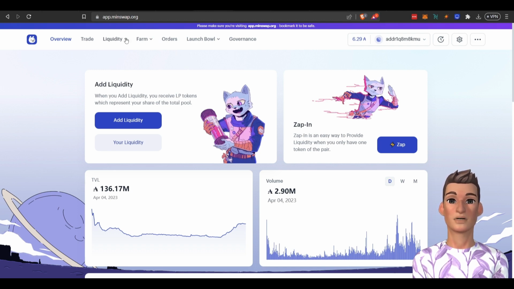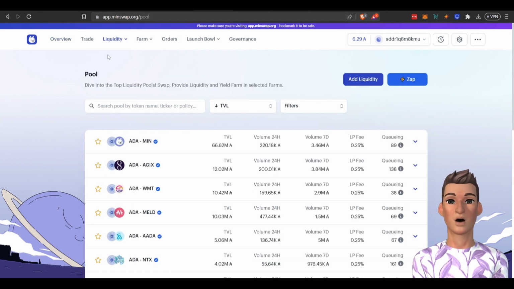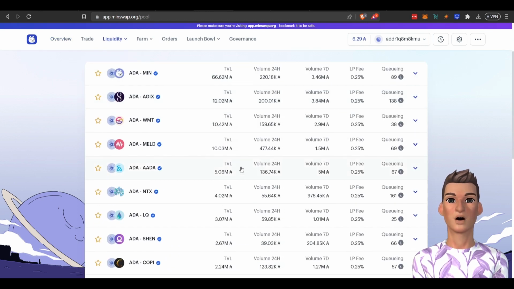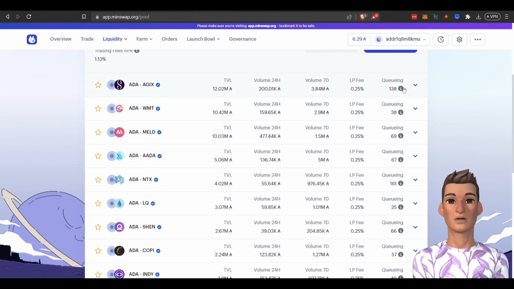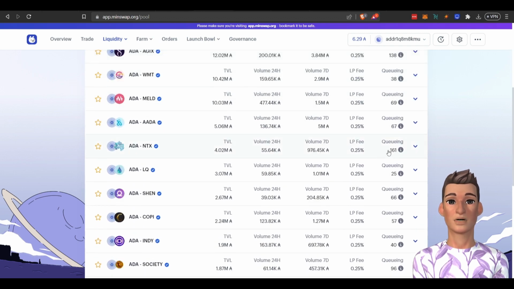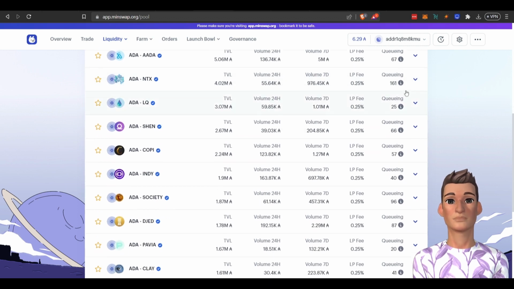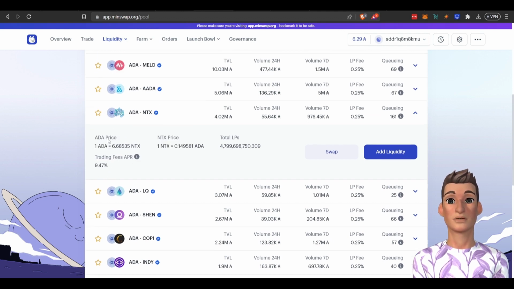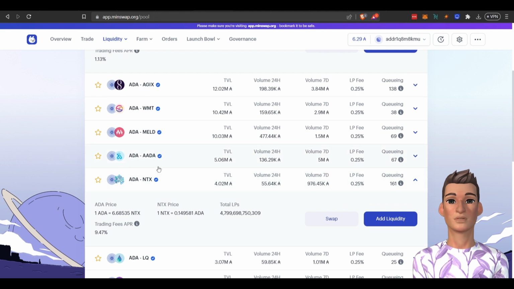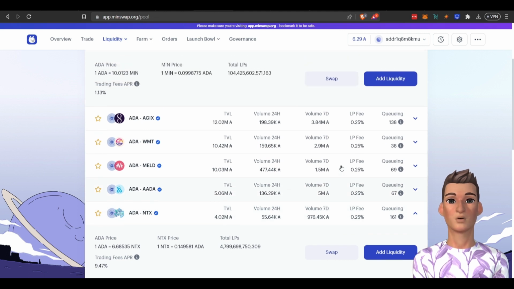So what I want to do is click liquidity, click pool, and these are the different types of pools. And you could go down here and look at the trading fees. You want to look at maybe how many orders are pending, how much volume, what's the total value locked. So if I even scroll down here, this one has 161 orders pending. If I click on it, it looks like they're charging just under 10% fees. So anybody trading this pair will pay fees to liquidity providers, which could be you or me.